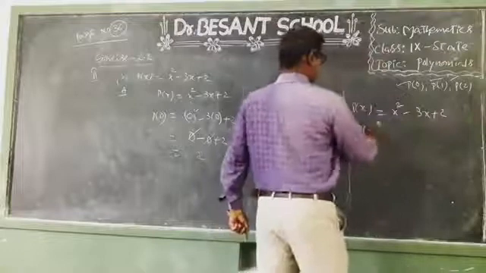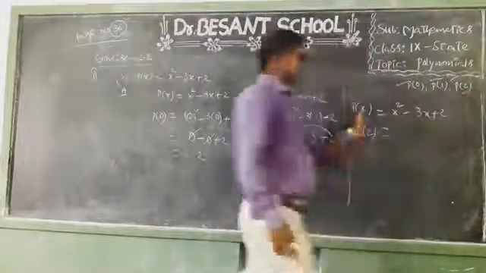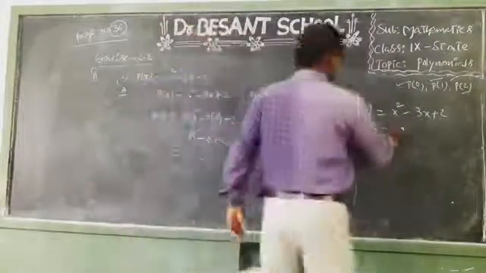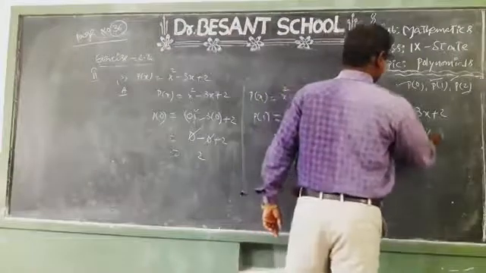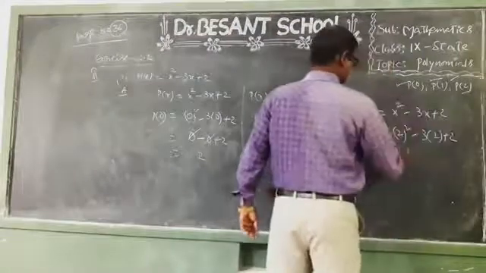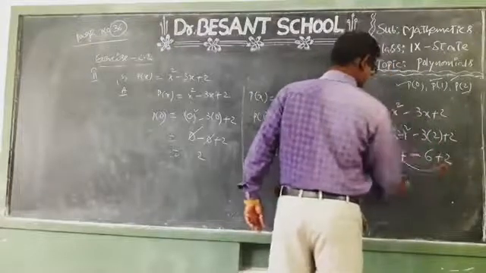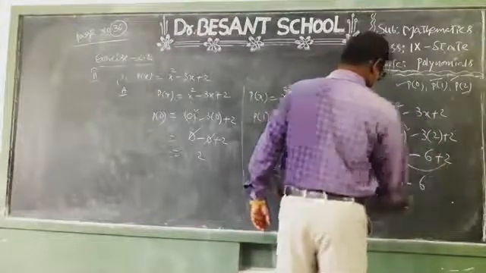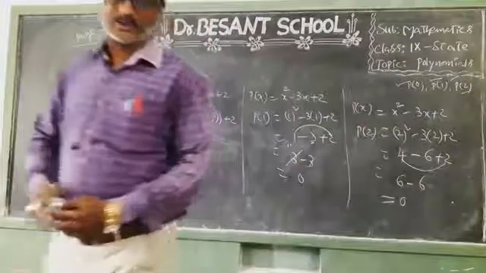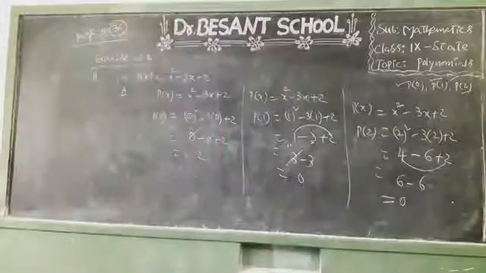We need to find P of 2. So P of 2 means putting x equal to 2. This is 2 square minus 3 into 2 plus 2. So 2 square is 4, minus 3 into 2 is 6, plus 2. So 4 plus 2 is 6, minus 6 is what? 0. Did you understand, children? Once you verify.